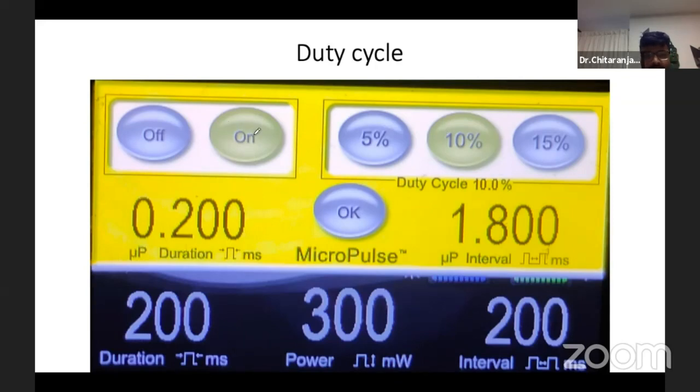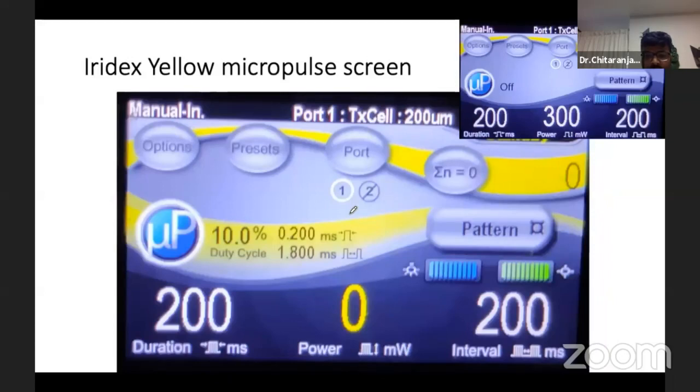Be careful that whichever option you have selected will be in brown. So if you have to select on, it has to be in brown, and then you click on OK. So once the micropulse has been switched on, the background goes to yellow.